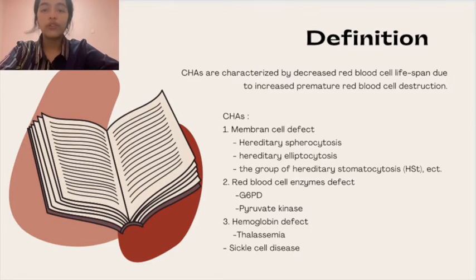3. Hemoglobin defect. Alteration at the level of the erythrocyte may affect bone marrow erythropoiesis, causing hemoglobin formation defects such as globin chain imbalance in thalassemia and codon 6 mutation of the beta globin chain in sickle cell disease.